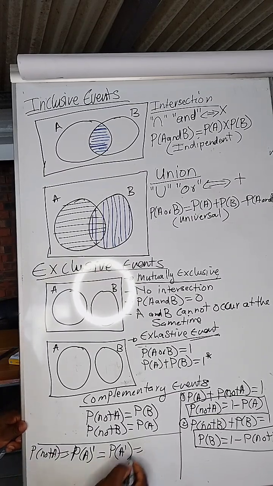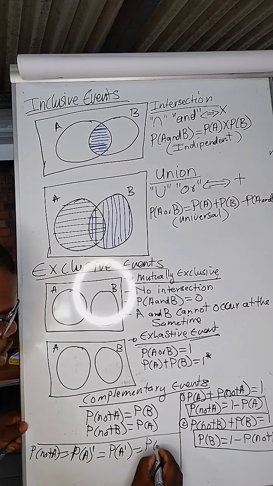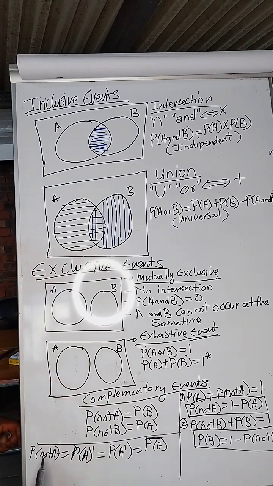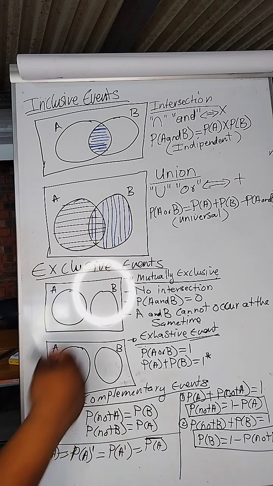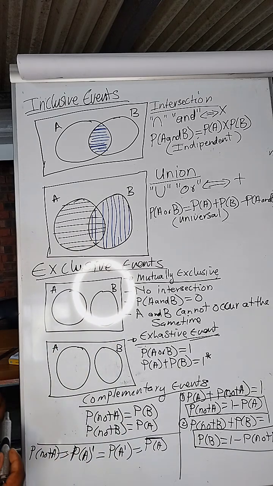And then this is also equal to the probability of A with a slash up there. This is not, this is not, this is not, and this is not. That is how we identify the nots. Okay? Now, let's continue to explore the Venn diagram of this.